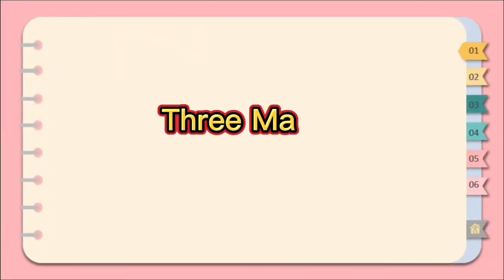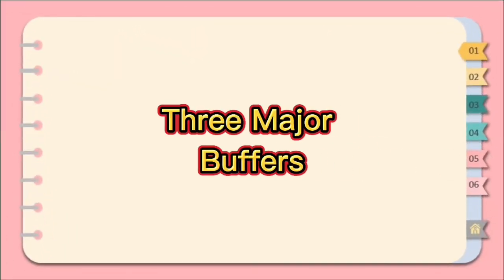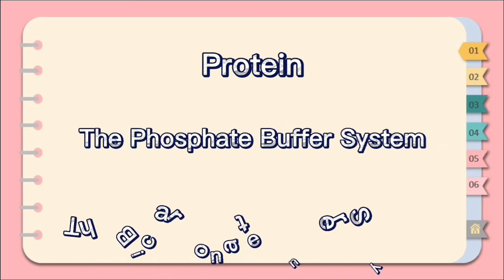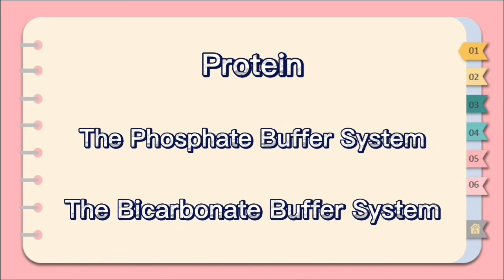There are three major buffers: the protein, the phosphate buffer system, and the bicarbonate buffer system. The third buffer is the most plentiful. The bicarbonate buffer is usually considered the most important since it is coupled to the respiratory system.